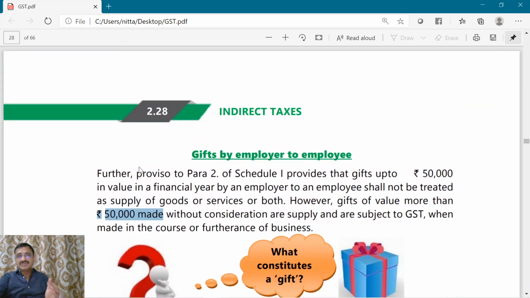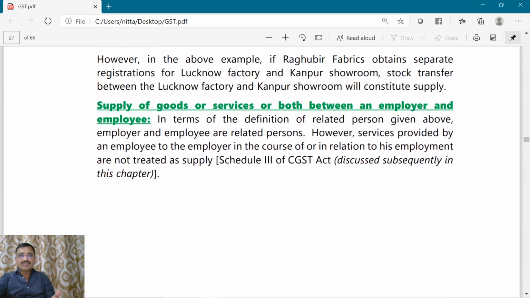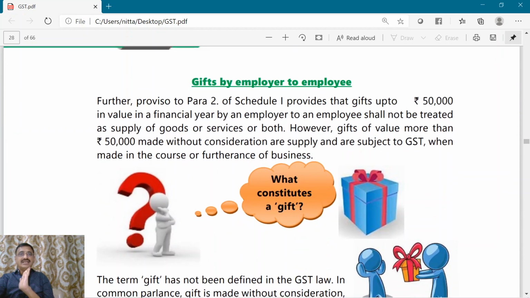What is the difference between a gift and supply of goods or services or both between an employer and employee? Employee and employer are related persons. But services provided by an employee to his employer in the course or in relation to his employment is not a supply. Okay. Next, where a gift is given by the employer to the employee. Now, what is a gift?